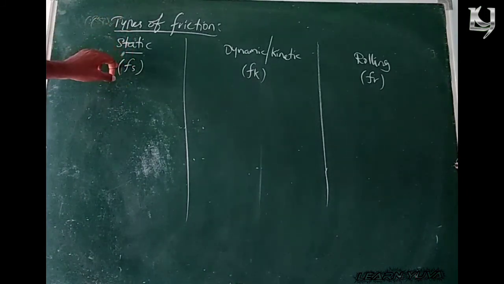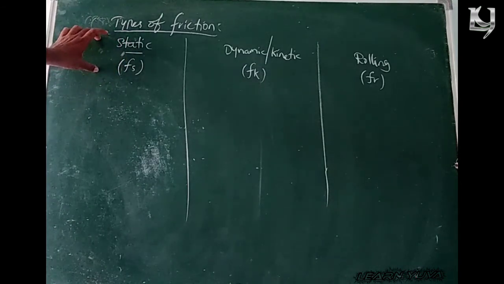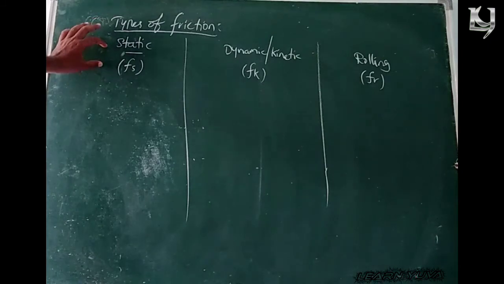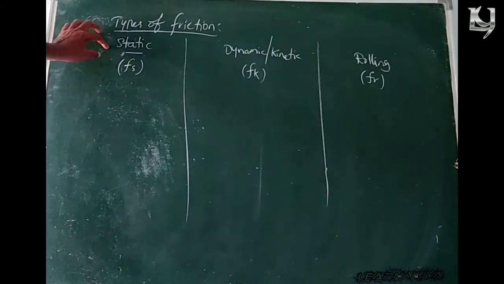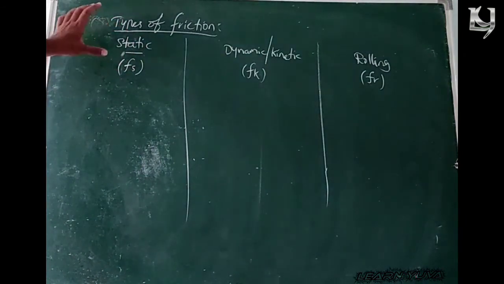So in this case, it is the resistance encountered by a body in the rest condition while it is tending to move under the action of an external force; that is static friction.